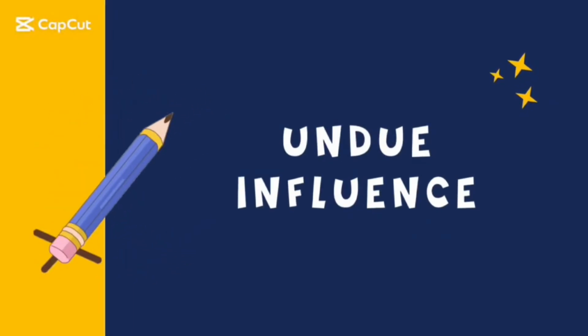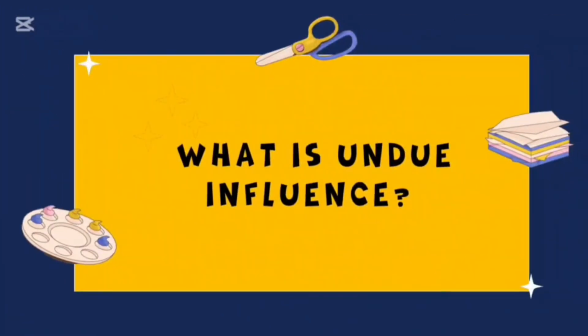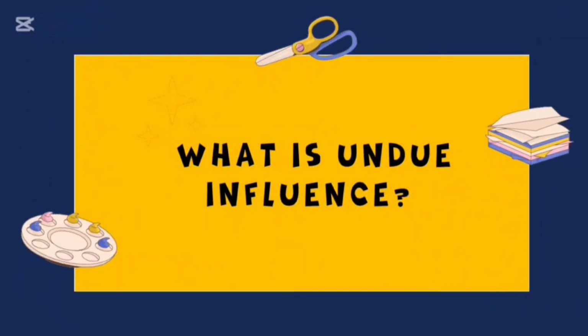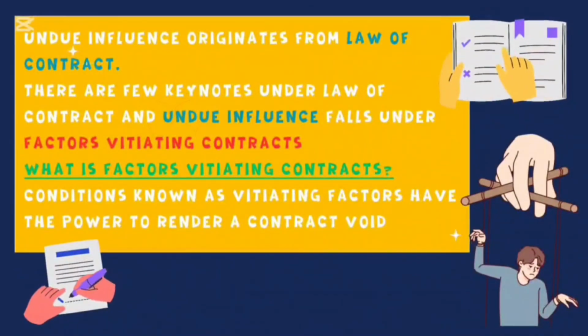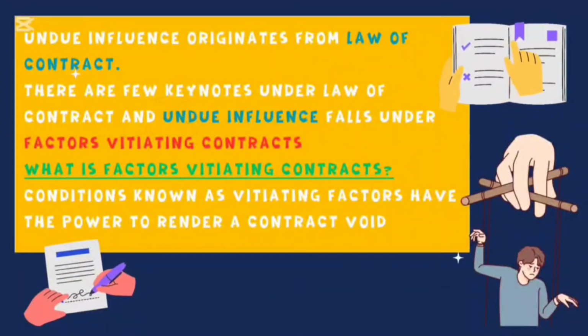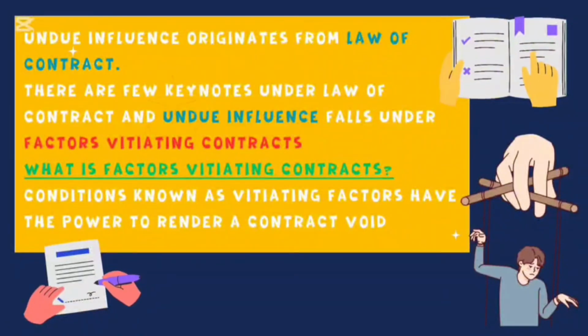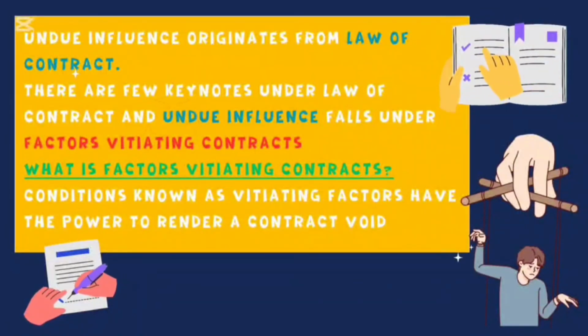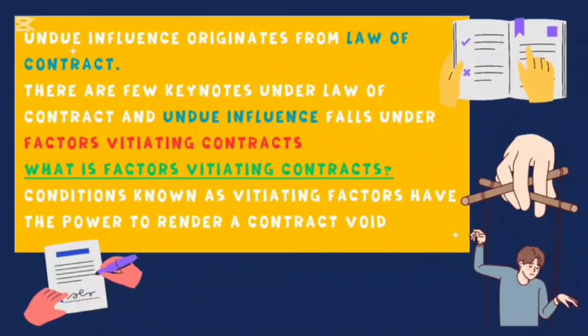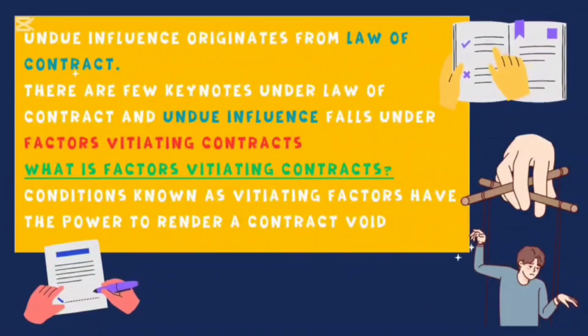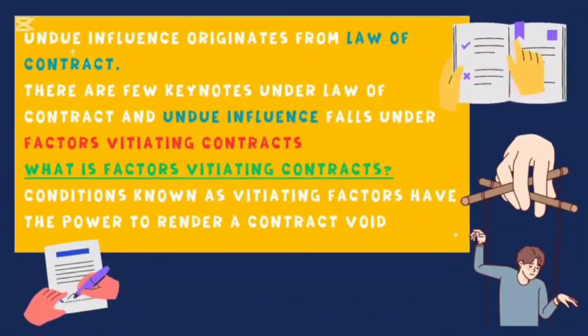Undue influence. What is undue influence? Undue influence originates from laws of contract. There are a few keynotes under laws of contract, and undue influence falls under factors limiting a contract, which have the power to render a contract void.